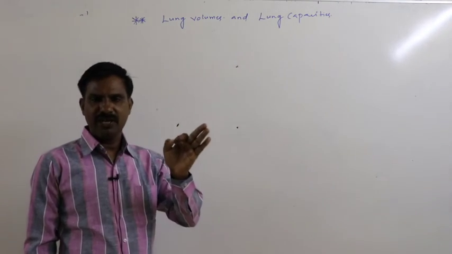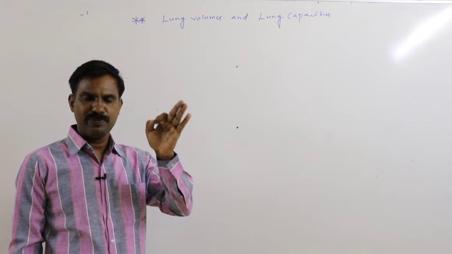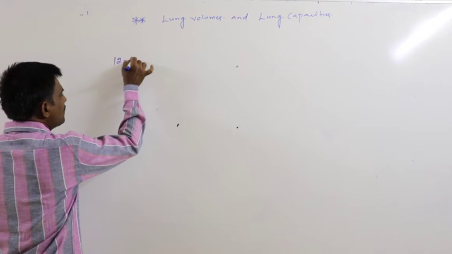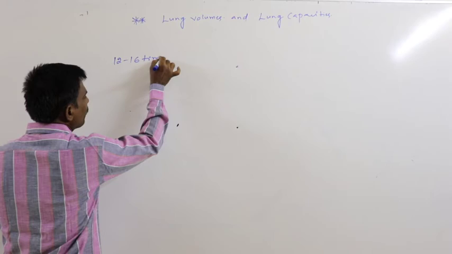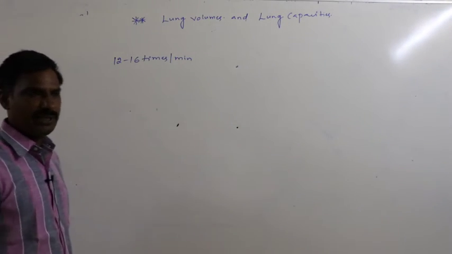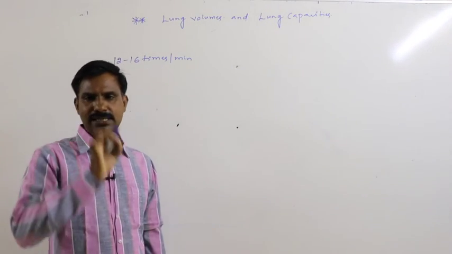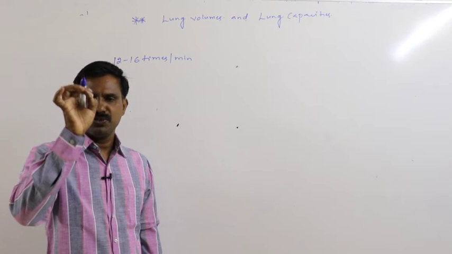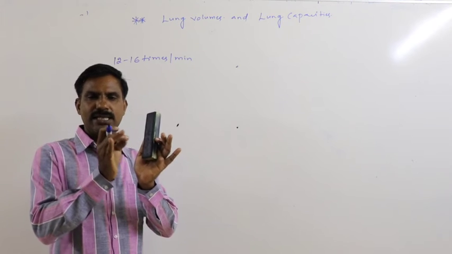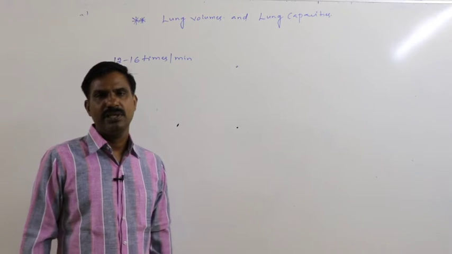At first, what is the breathing rate of a person per minute? What is the ventilation rate of a person per minute? 12 to 16 times per minute is the breathing rate of a healthy person, which means in a minute 16 inspirations and 16 expirations are going on.